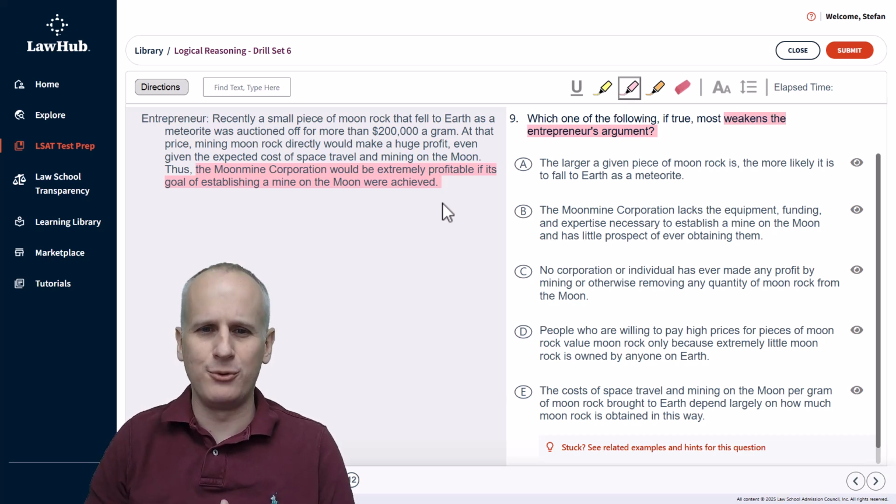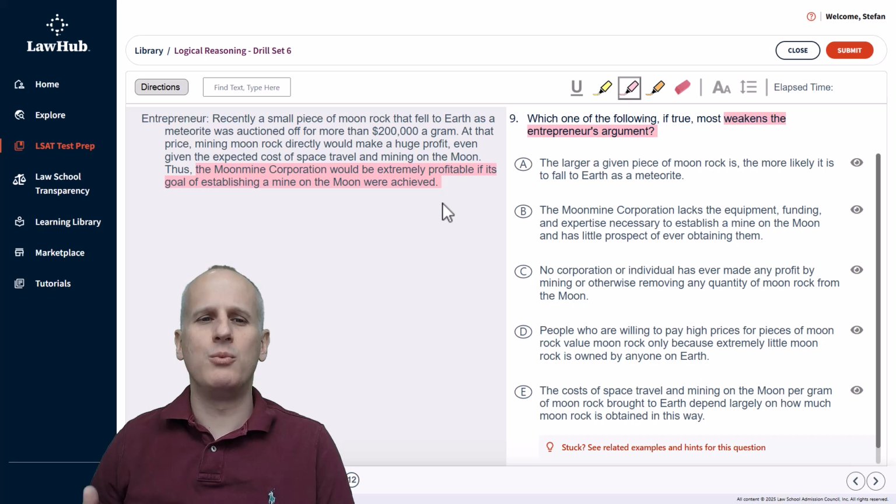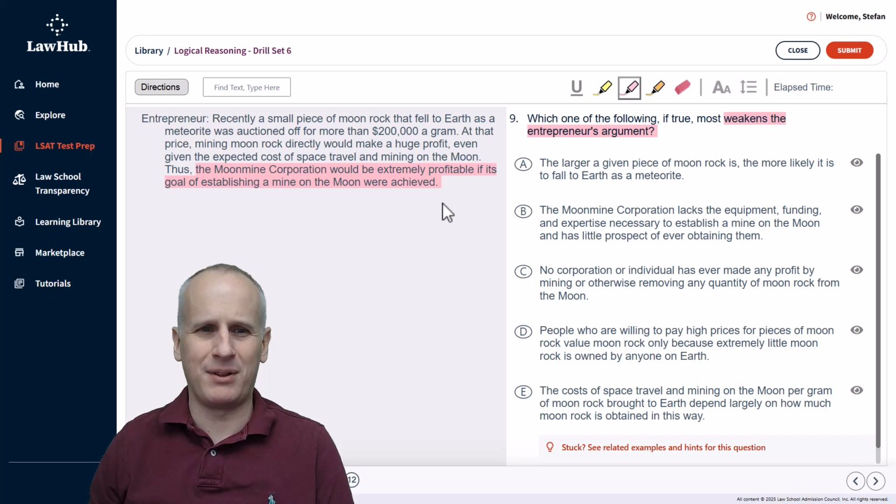But if this entrepreneur is mining moon rock, well, now we've got a much bigger supply of moon rock. So we should have a mental prediction of actually, what if the demand goes down when the supply goes up, because that's a basic tenet of economics.